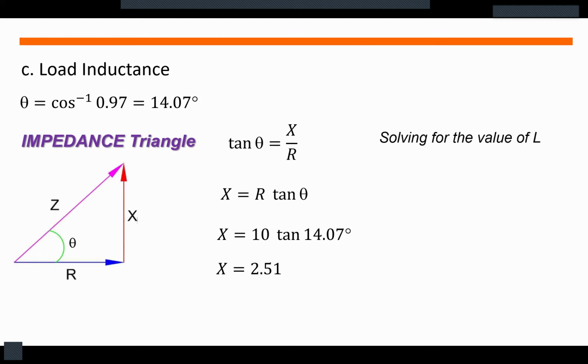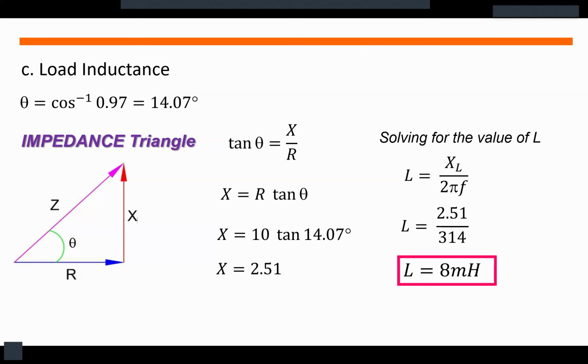So solving for the value of L, we all know that L is equal to X sub L, or the inductive reactance, divided by 2 pi F. So L is equal to 2.51 all over 314. So the value of the inductor is equal to 8 millihenry.